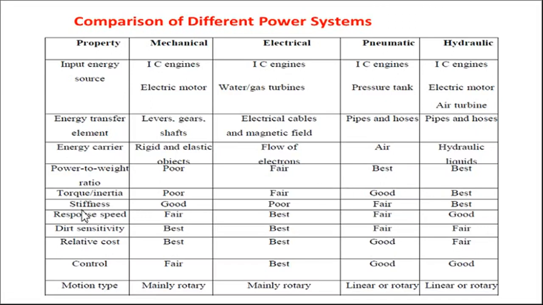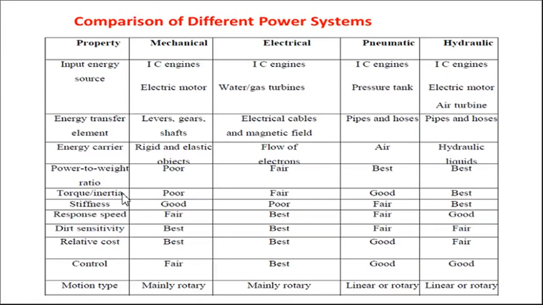The same thing is with the torque to inertia ratio. For a mechanical system we get poor torque, but in case of pneumatic and hydraulic systems we get better torque. You can easily see this torque application in the excavator machines around us, which require very great torque because they need to perform functions which require very high torque.